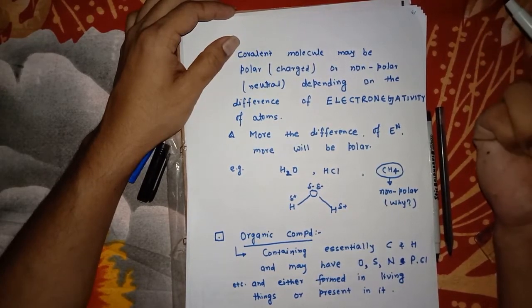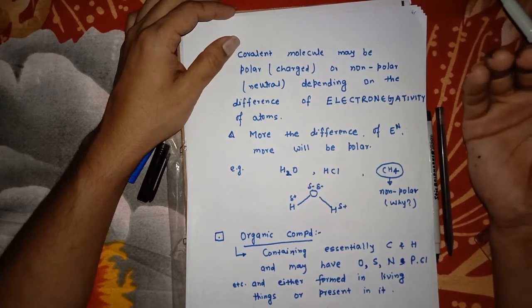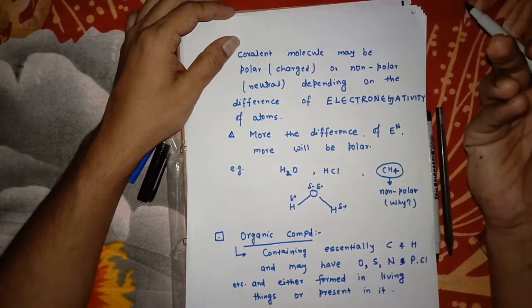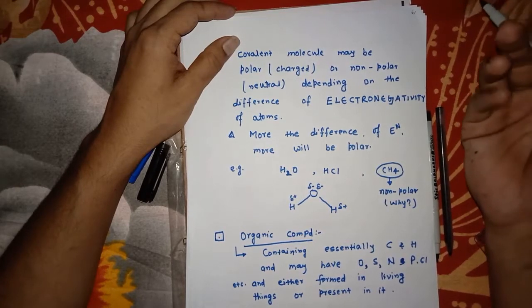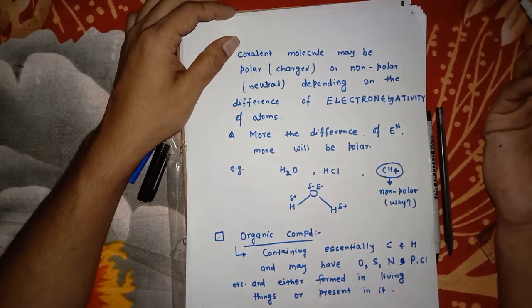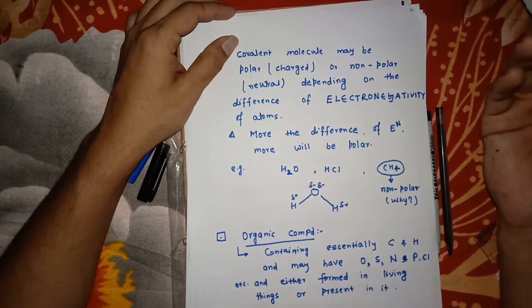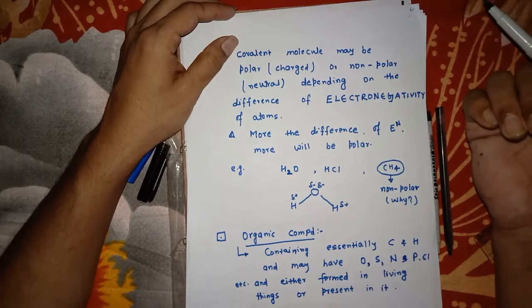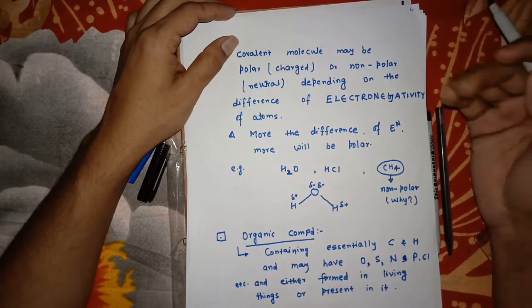Electronegativity is the ability to snatch electrons towards the atom. Fluorine has the highest electronegativity number, which is 4, and it can snatch other electrons from their outermost shell towards it. Have you got my point?